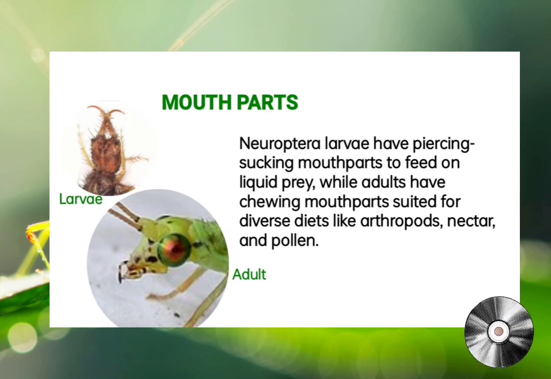The immature Neuropterans, the larvae, have specialized piercing, sucking mouthparts to feed on their prey. Their mandibles and maxillae are modified to form sucking-shaped structures that can pierce and extract food from their prey. The larval mouthparts are significantly different from the adult mouthparts, reflecting the different feeding habits of the larval and adult stages.